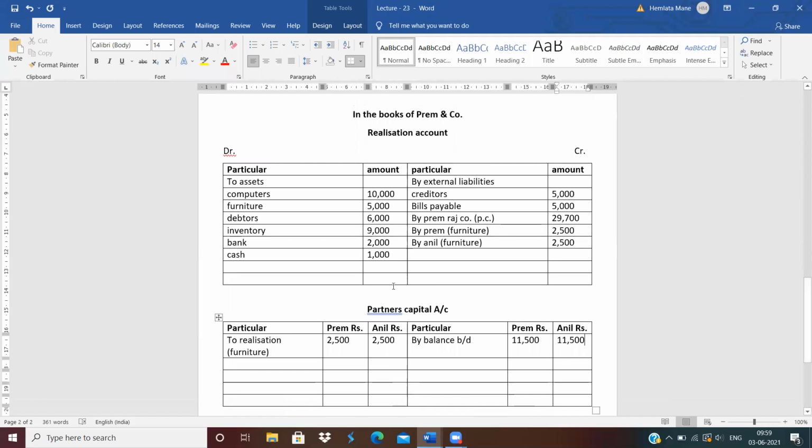Now close the realization account. Do the total of realization account. Total of realization account is 44,700.